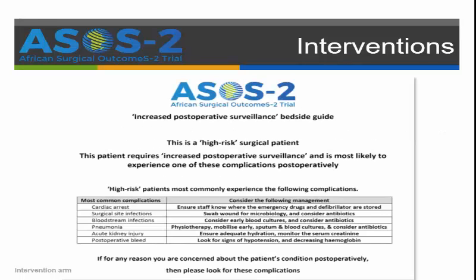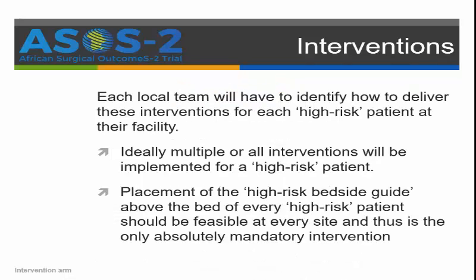This is what the high-risk bedside guide looks like. It identifies that the patient has been risk stratified as high risk. It identifies that the patient needs increased postoperative surveillance. And it shows us the complications which are most likely associated with poor outcomes in these patients. And then there are suggestions on what one might consider doing if the patients deteriorate in the post-op period.